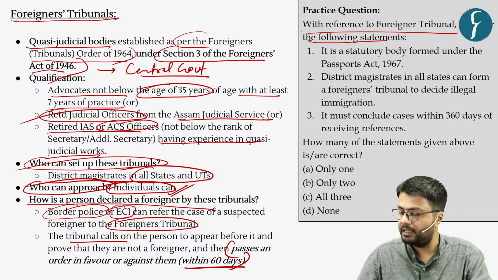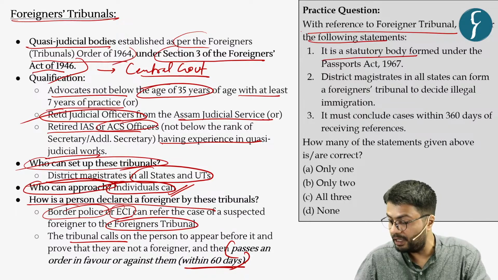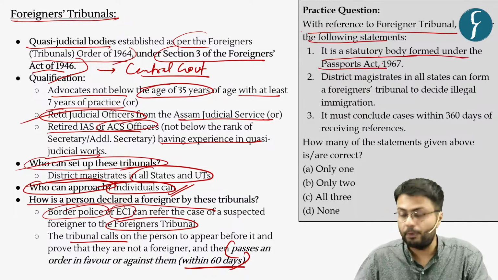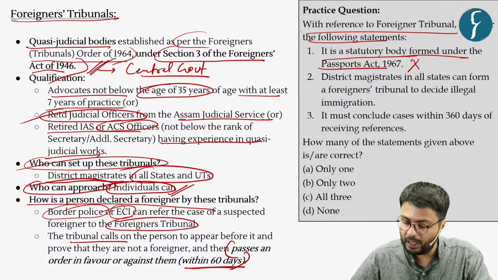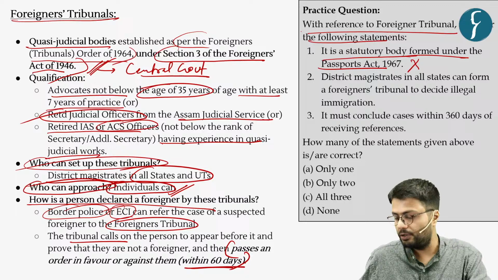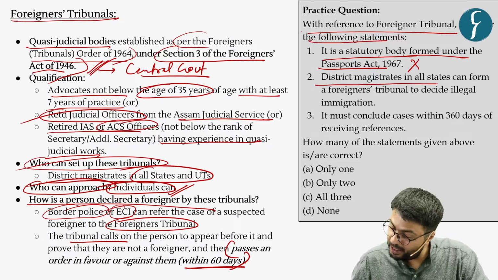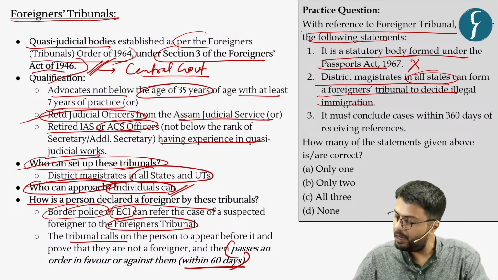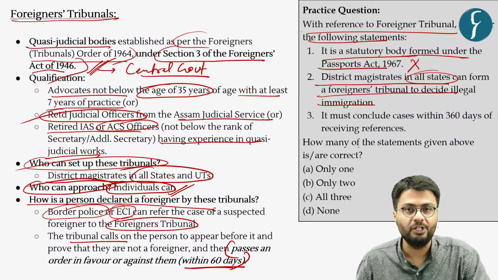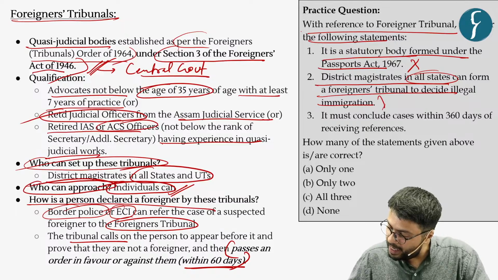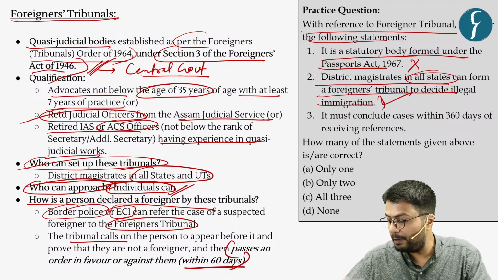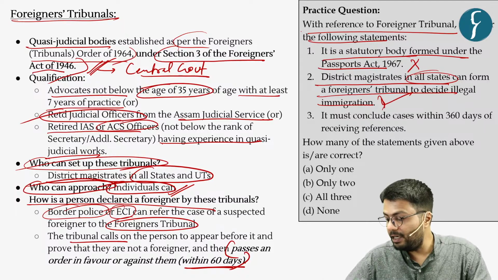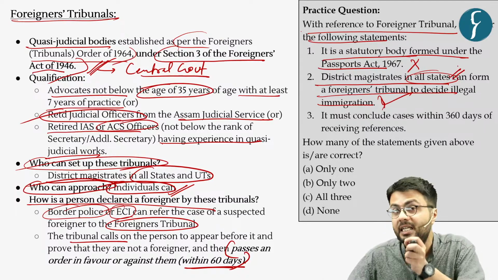Consider the following statements. The first statement, it is a statutory body formed under the Passports Act of the year 1967, which is incorrect because it is formed under the Foreigners Act of the year 1946. The second statement, district magistrates in all the states can form foreigners tribunals to decide illegal immigration, which you can understand is a correct statement because generally the aspirants have the tendency to mark these absolute statements as incorrect.